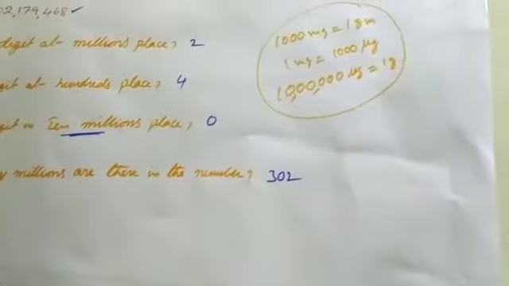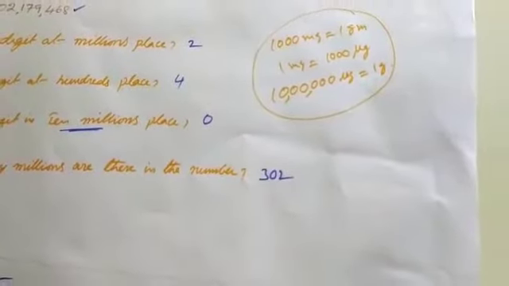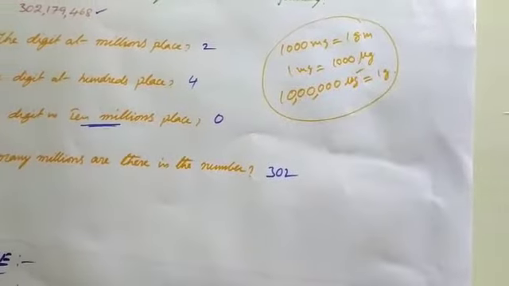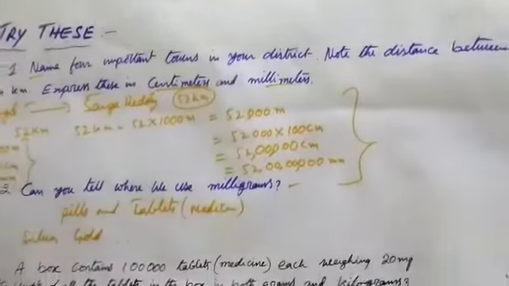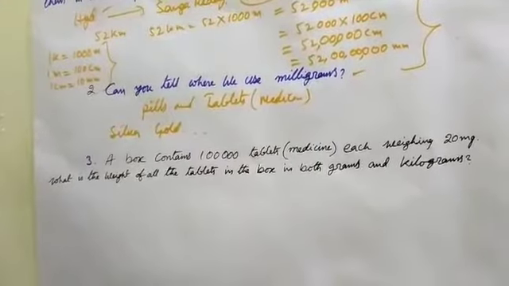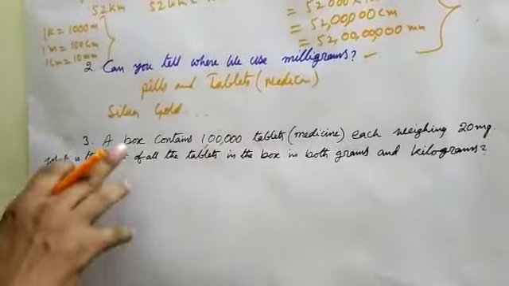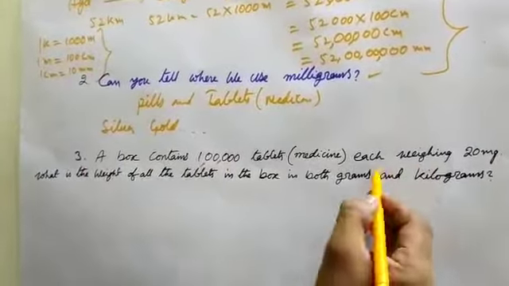Therefore, 1000 milligrams is equal to 1 gram. 1 milligram is equal to 1000 micrograms. Therefore, 10 lakhs micrograms is equal to 1 gram. Go to 3. The box containing 1 lakh tablets. Tablets means, already well known to you, medicine. Each weighing